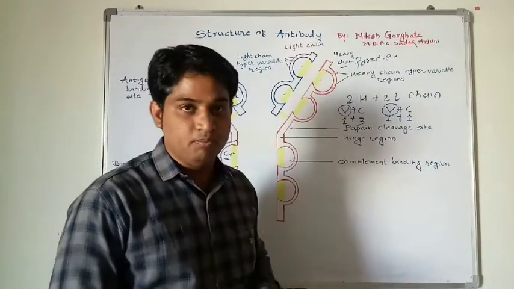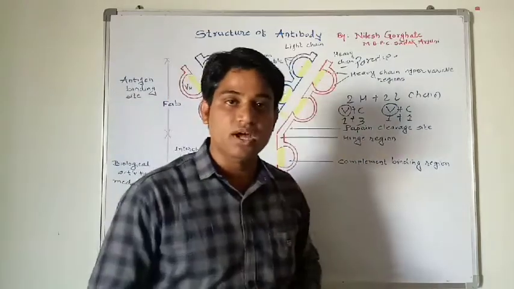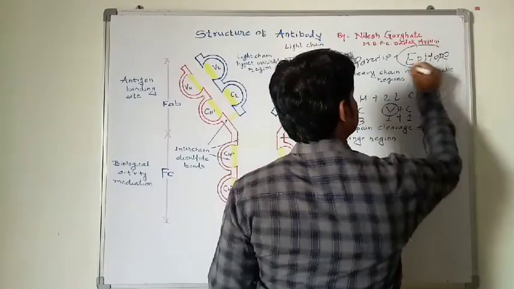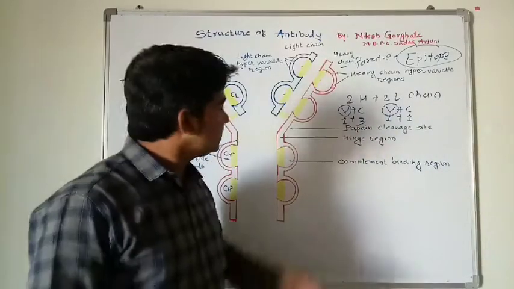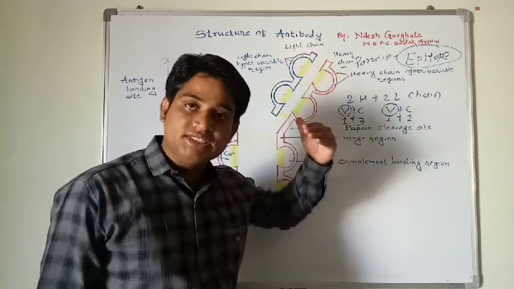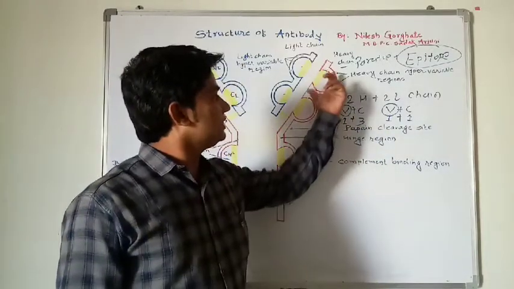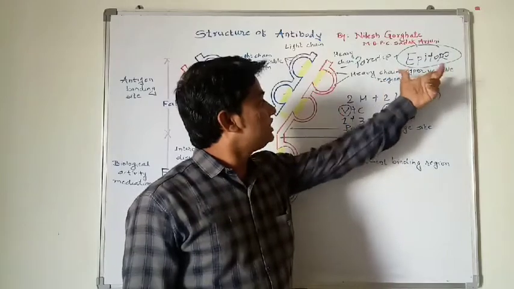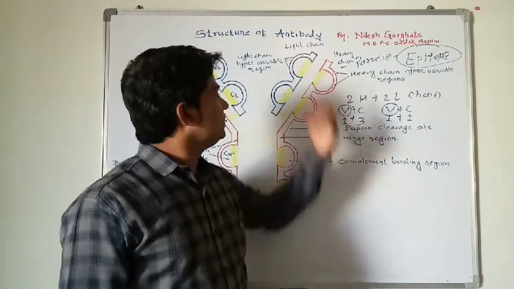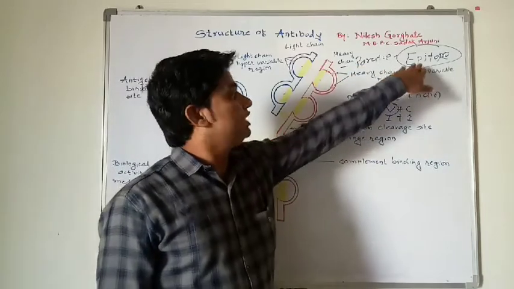The paratope region of the antibody is responsible for binding to the antigen, especially to the epitope of the antigen. The variable regions of the light and heavy chains contain conserved amino acid sequences, sometimes called the heavy chain and light chain hypervariable regions, comprising nearly 3 to 6 regions. These regions are responsible for binding to the antigens or epitopes.